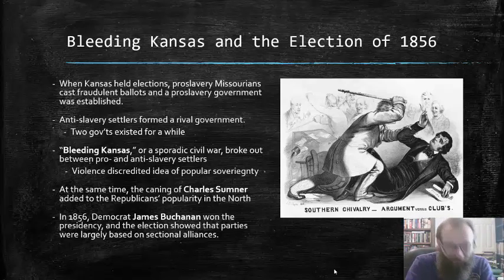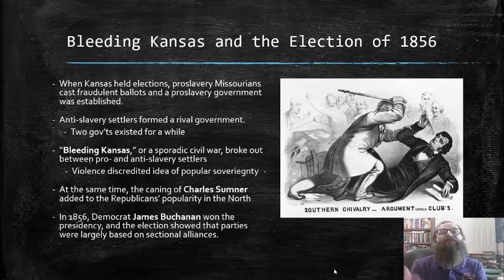Speaking of tensions and violence, during this period as well, there was an episode on the floor of Congress itself when a Southern congressman from South Carolina, Preston Brooks, actually attacked a Northern Republican abolitionist congressman, Charles Sumner, on the floor of Congress itself and beat him almost to death with a cane over some comments that Sumner had made that were particularly disparaging of some of Preston Brooks' Southern relatives.